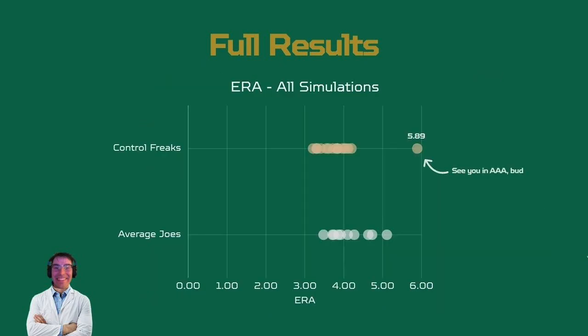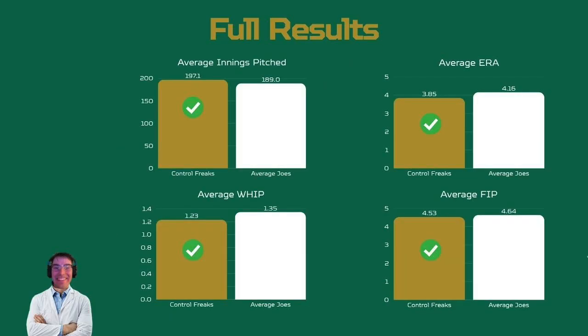Both the best and the worst ERA in a single season were completed by a Control Freak. The highest that I had was a 5.89, and the lowest a 3.21. The highest ERA for an Average Joe was 5.11, and the lowest was 3.48. So our hypothesis was proven to be correct. Even though both the Control Freaks and the Average Joes are 81 overall, they did not perform the same.